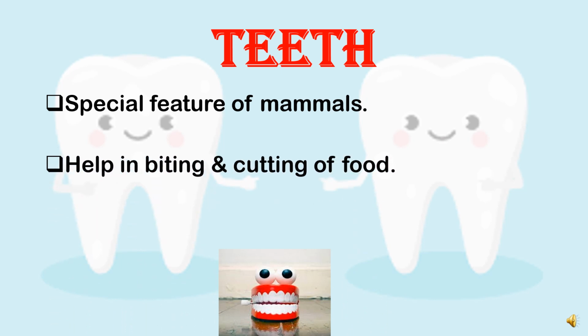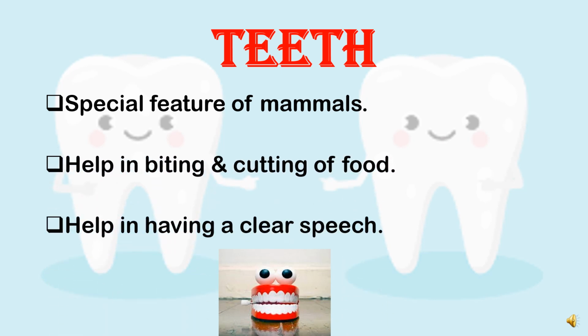They are present in your mouth and help in the biting and cutting of food. They also help us in having a clear speech. So teeth help us in biting, cutting or chewing of food, and they are present in our mouth. Now, how many types of teeth are there? Let's study that.